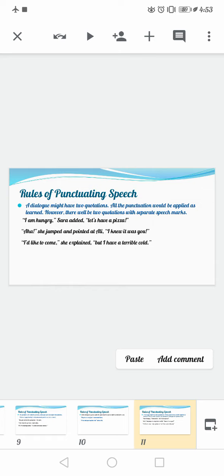Now, because the dialogue is continued and we have not ended the previous statement with a question mark or an exclamation mark, the next inverted commas that we are starting are not starting with a capital letter. It is starting with a small letter, even though it is the first word inside the inverted commas, because it is showing the continuation of a dialogue, it is showing continuity.